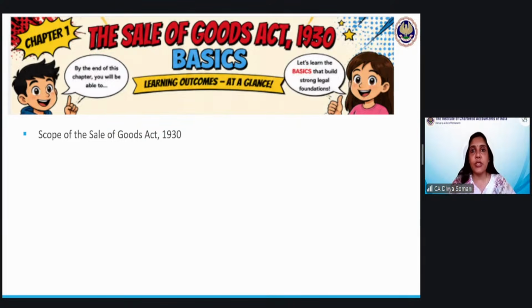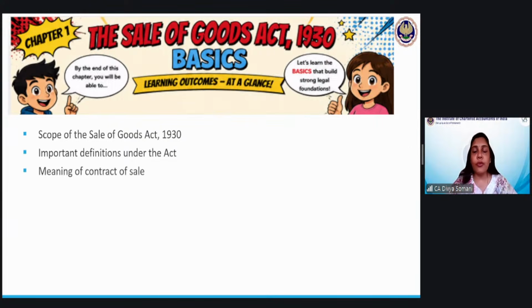So for the sale and purchase of flats or any kind of building, that is considered under Transfer of Property Act and not the Sale of Goods Act. So whatever is movable goods, that is only considered here, and on that only the provisions of Sale of Goods Act shall be applicable. Important definitions we had studied that day also, but today again we will take that up along with the examples so that you will learn in a better way.